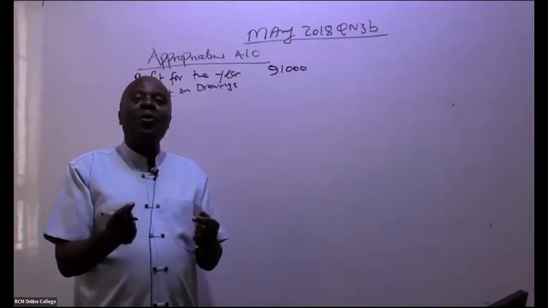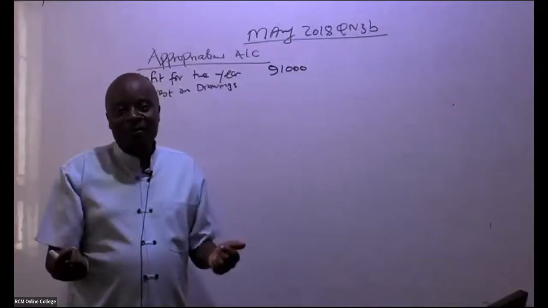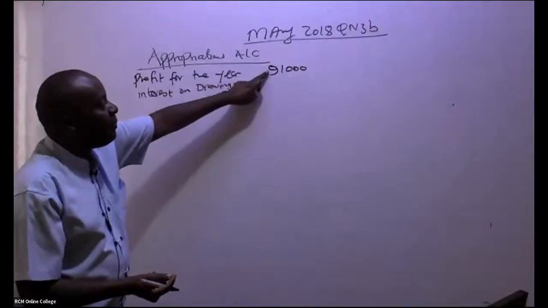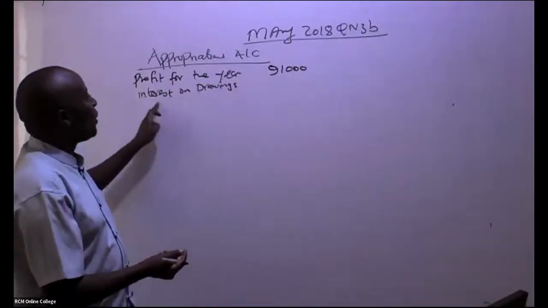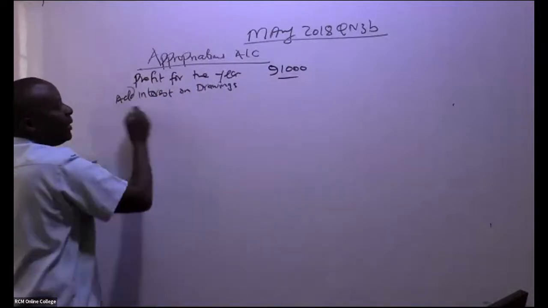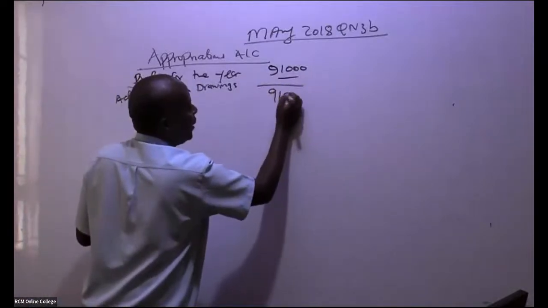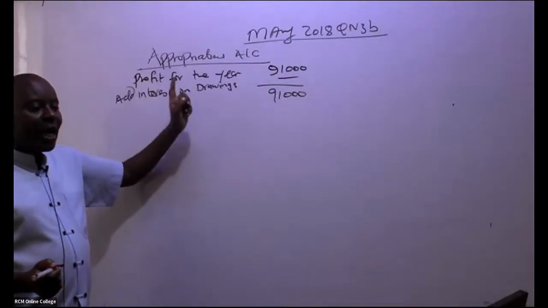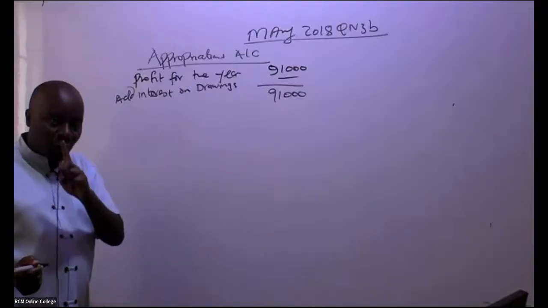But now remember that soft loan is basically fake. So if there is any interest that had been charged on this amount, you shall always add this interest back. In this question, ladies and gentlemen, we don't have any interest on drawings.